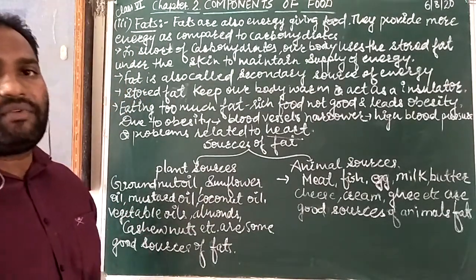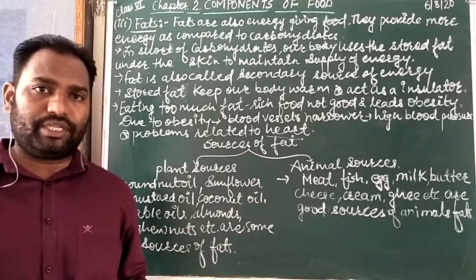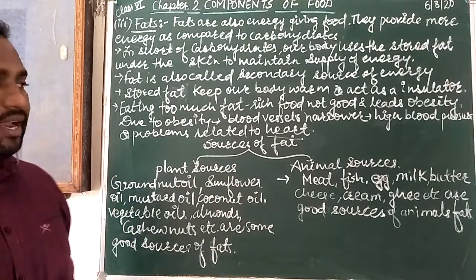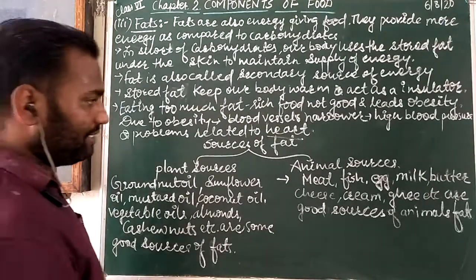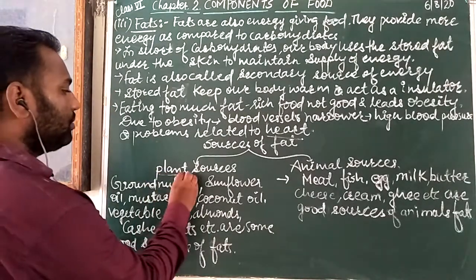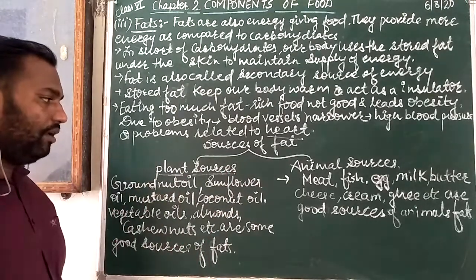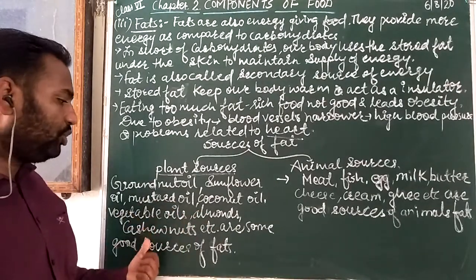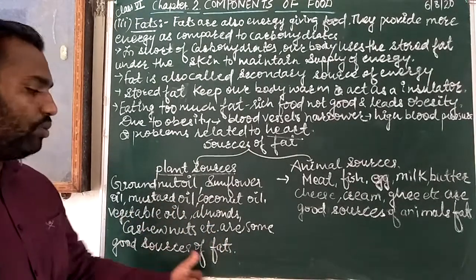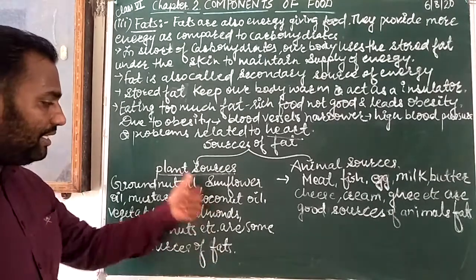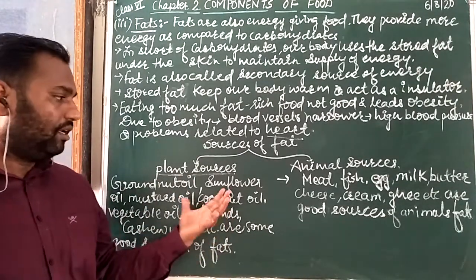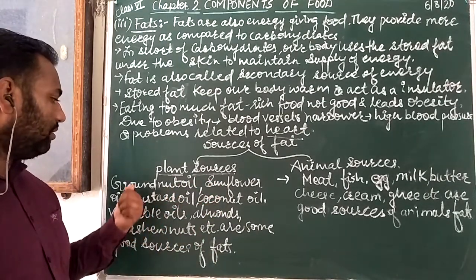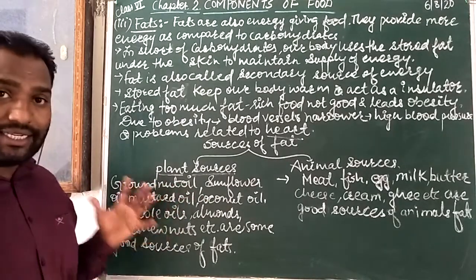Now the sources of fats. It means what are the main sources? From plants and from animals, there are fat-containing sources, fat nutrients. So the plant sources are groundnut oil, sunflower oil, mustard oil, coconut oil, vegetable oil, almonds, cashew nuts, etc. These are some good sources of fats. It means these are all oil seeds. Generally, you know sunflower has a flower and its seeds. Coconuts, mustard, groundnut have seeds, and these plant seeds contain oil.